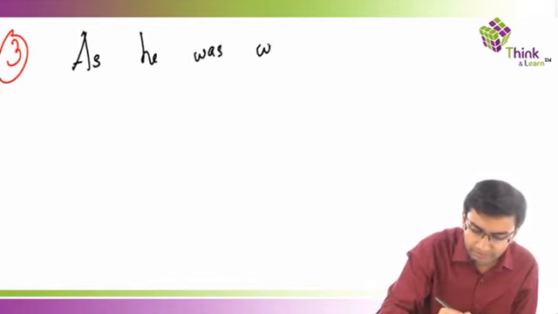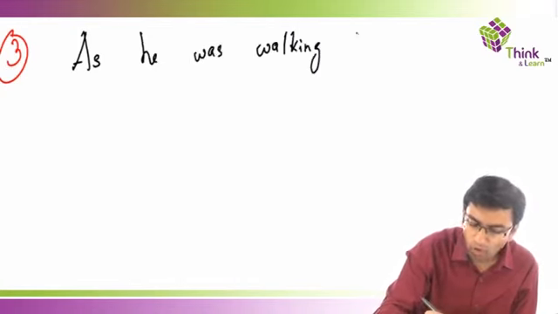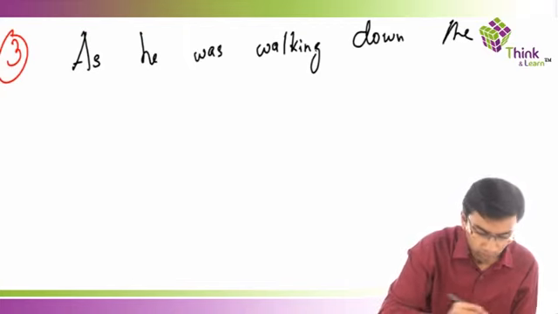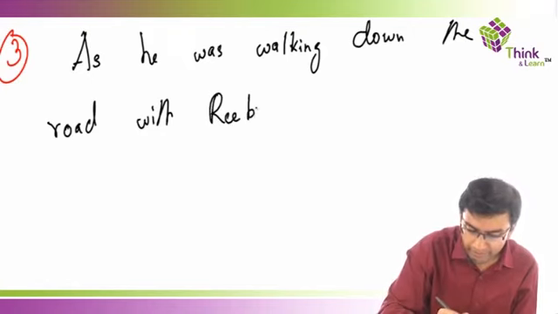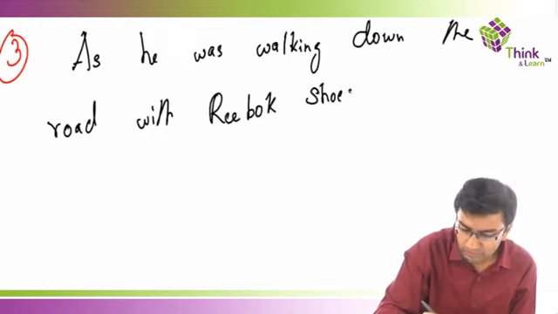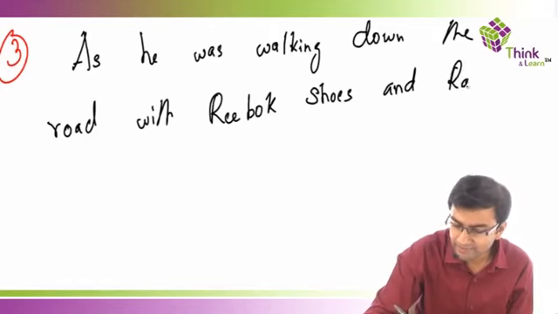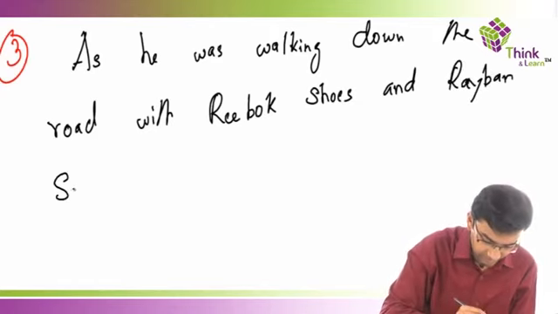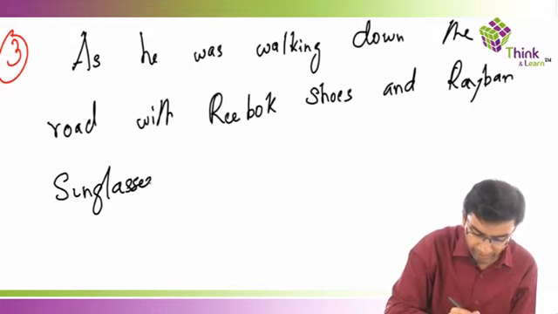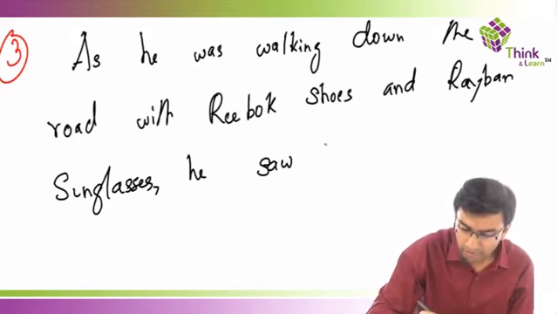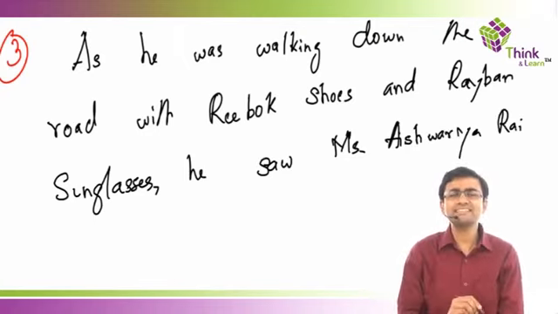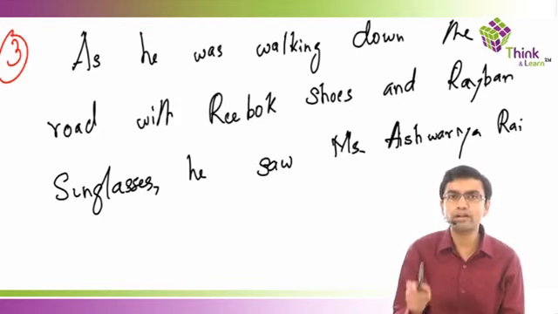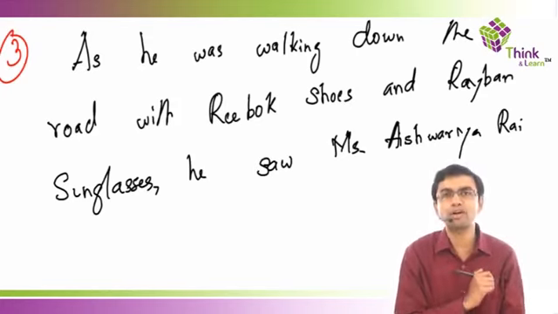As he was walking down the road, okay, with Reebok shoes and Ray-Ban sunglasses, okay, he saw Miss Aishwarya Rai. Okay, guys, so very simple sentence. Now you guys tell me what is the most important part of this particular sentence. What is the most important part of the sentence?